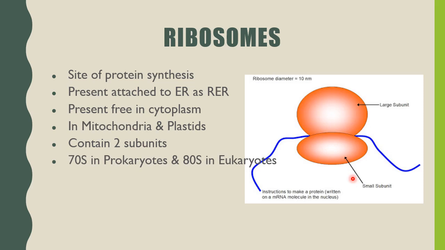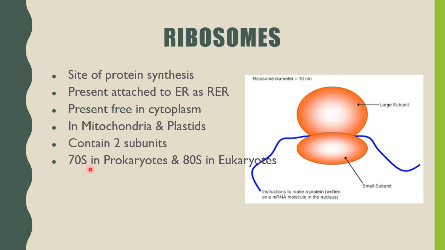Ribosome is present in both of them, but in prokaryotic cells, ribosome is smaller and we call it 70S, and in eukaryotes it is larger, we call it 80S. The ones present in mitochondria and plastids are also smaller, like the prokaryotes, they are 70S.